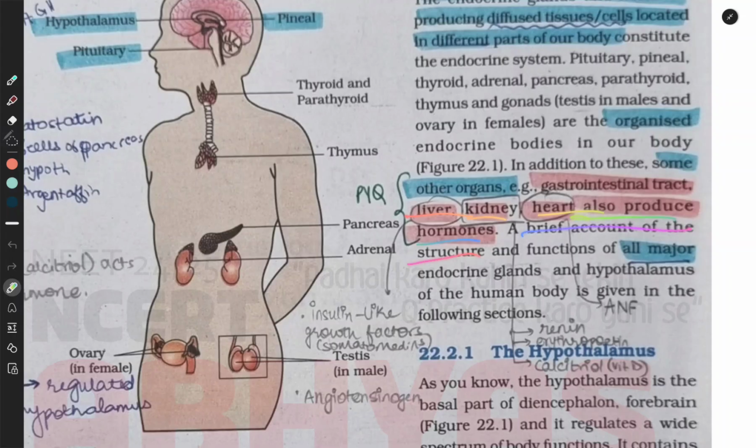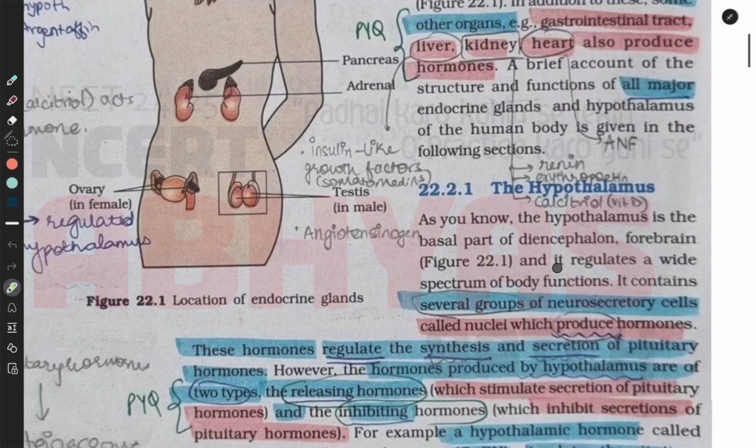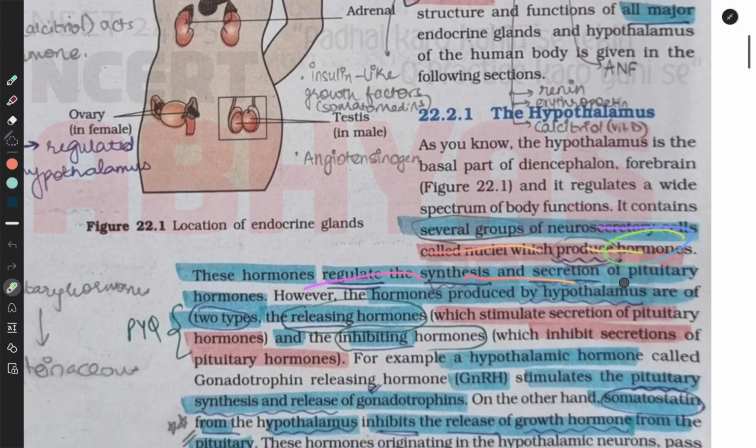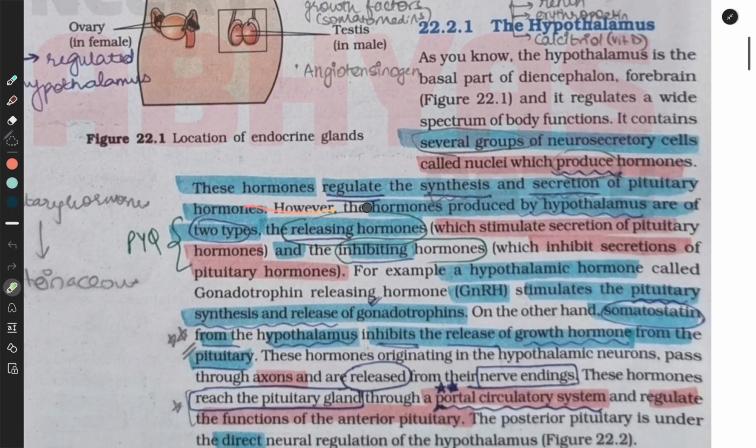A brief account of the structure and the functions of all the major endocrine glands and the hypothalamus of the human body is given in the following section. The hypothalamus. As you know, the hypothalamus is the basal part of the diencephalon forebrain and it regulates a wide spectrum of the body functions. It contains several groups of the neurosecretory cells called nuclei which produce hormones.